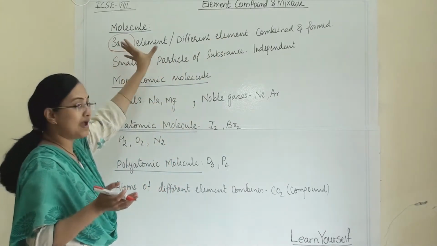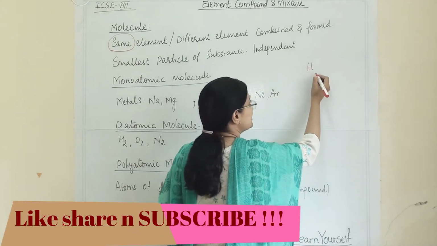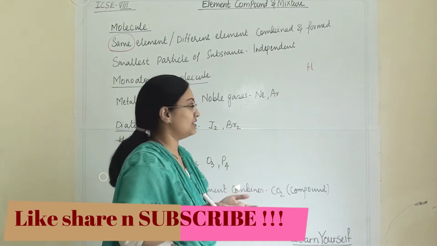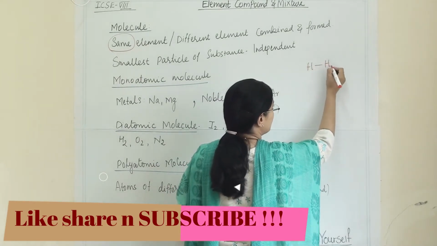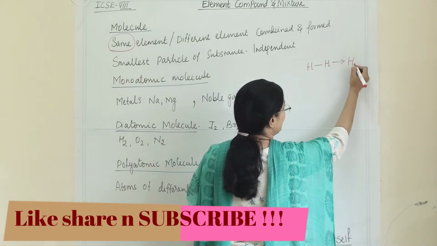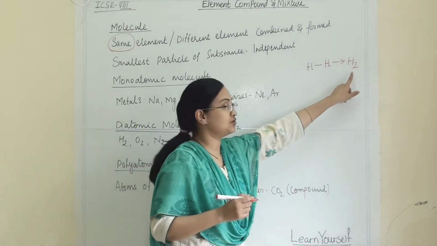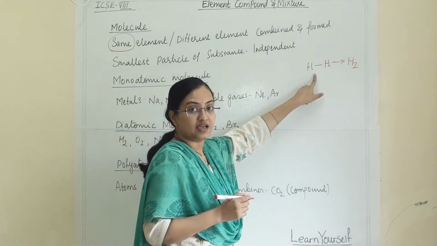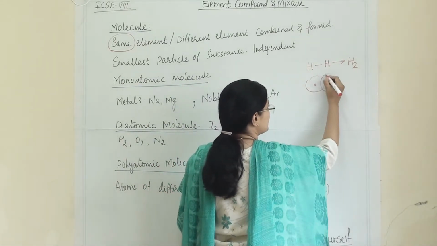So when same elements combine, for example hydrogen. Hydrogen is an element. So one hydrogen makes a bond with another hydrogen and they will make H2. So this is a molecule and this is an element. So this is a hydrogen and this is a hydrogen.